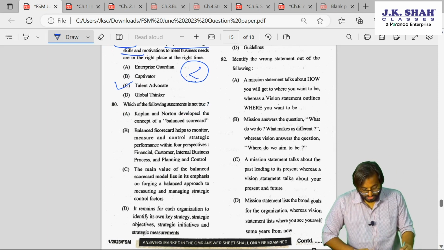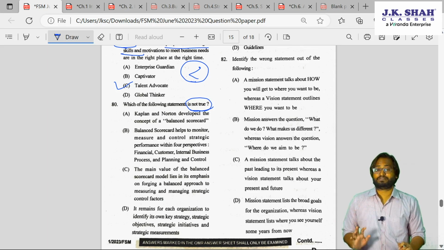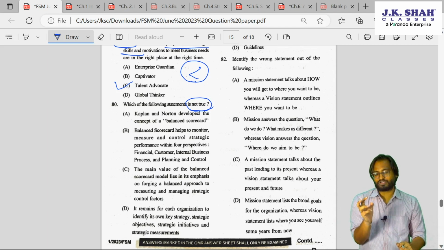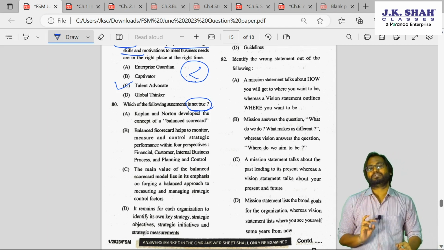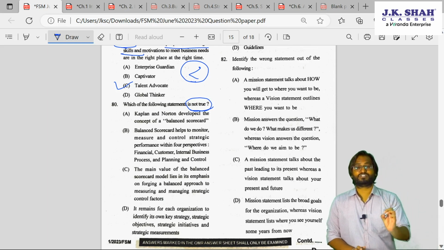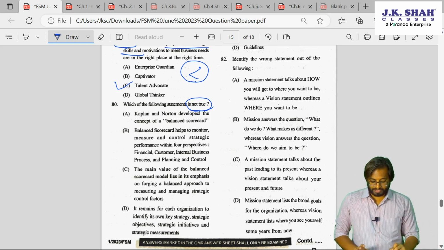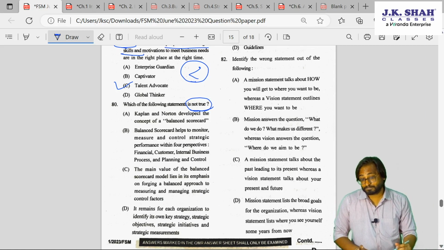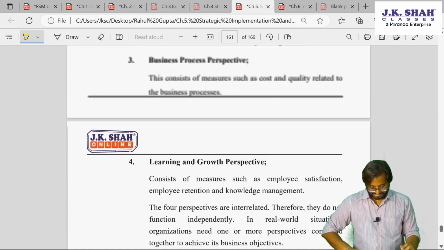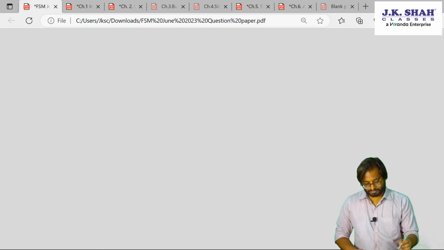80th. Which of the following is not true? Not true means a false statement. Whenever I was teaching you, I was telling you, whenever you are reading the question, be careful with negative statements. Incorrect, not true. All these are the ways in which the institute tends to confuse you. So they are talking about Kaplan and Norton developing the balanced scorecard. Balanced scorecard is, I guess, in chapter number 5. Let me check. Yes, chapter number 5, balanced scorecard.